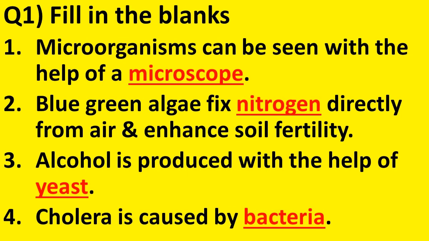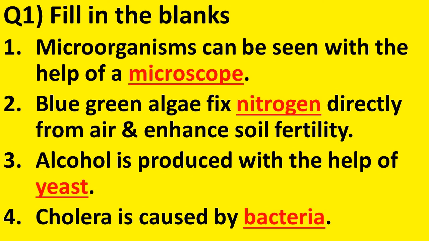Now, we will start with question number 1, fill in the blanks. Number 1, microorganisms can be seen with the help of a dash. What is the answer? It is microscope. Number 2, blue-green algae fix dash directly from air and enhance the soil fertility. Answer, it is nitrogen. Blue-green algae fix nitrogen and enhance the soil fertility.